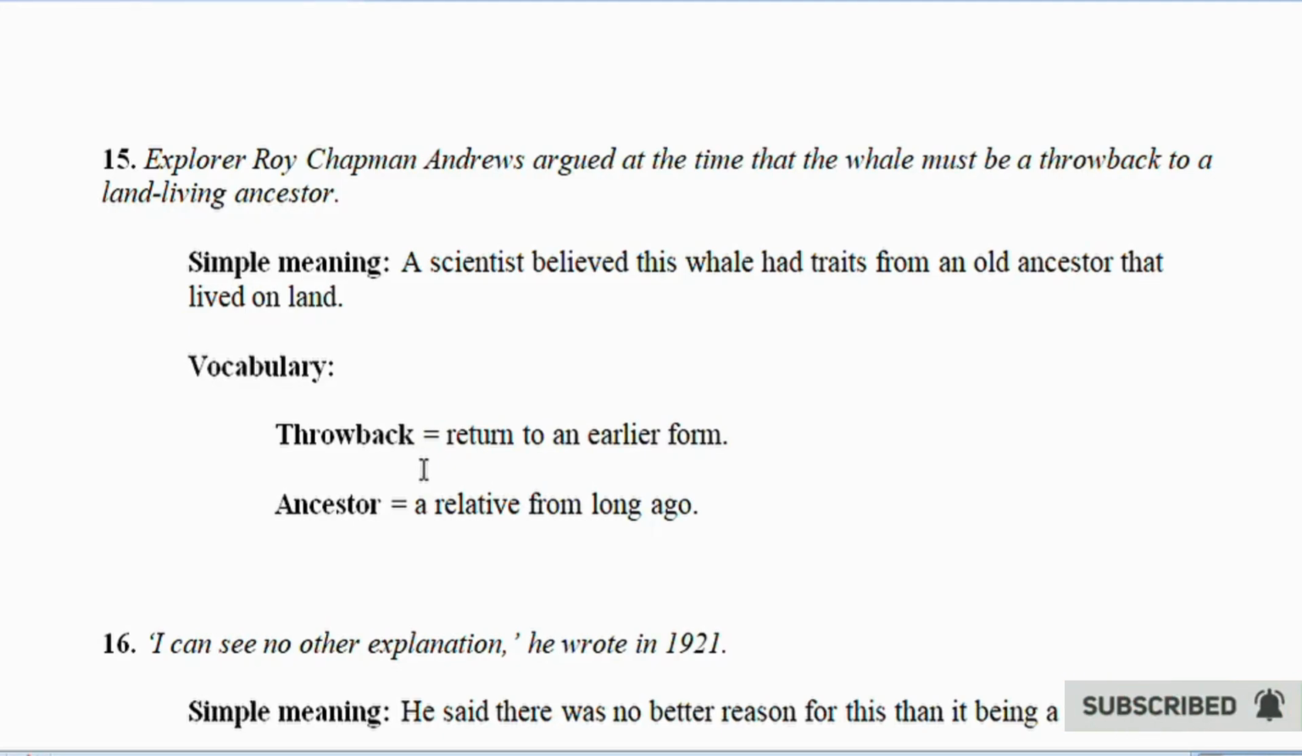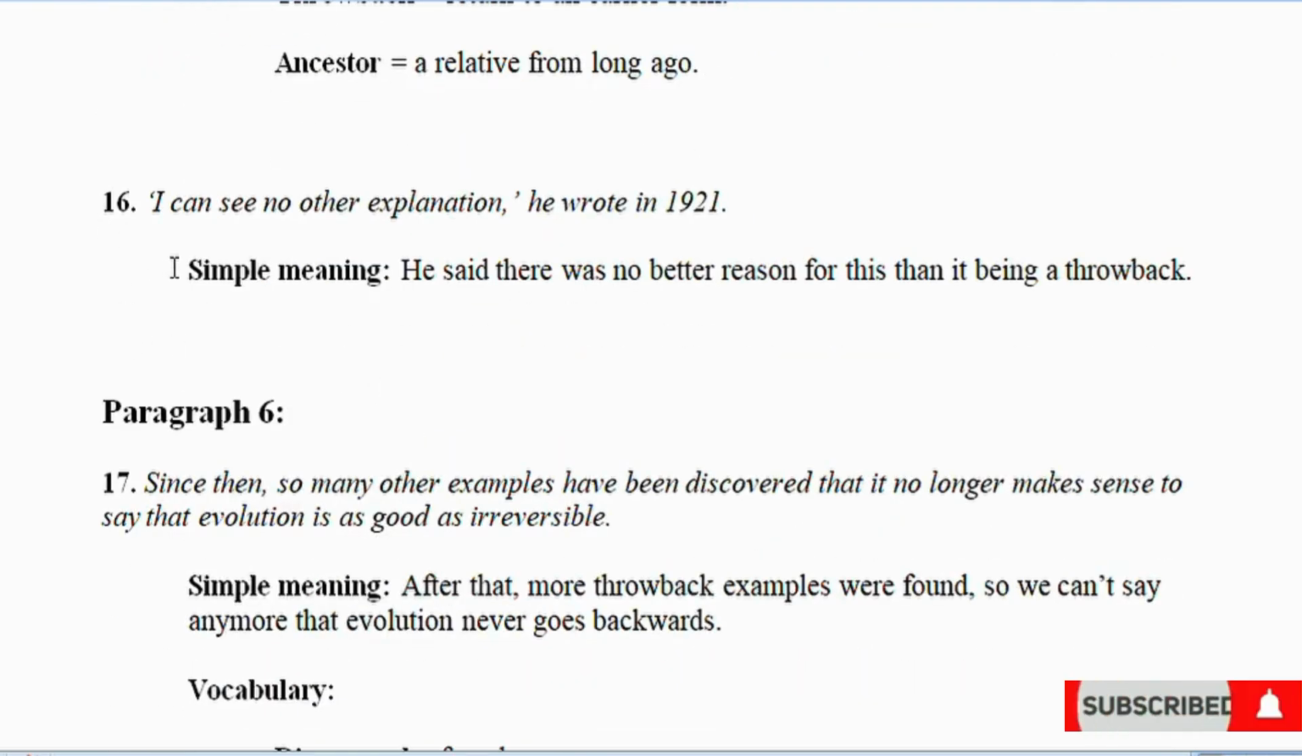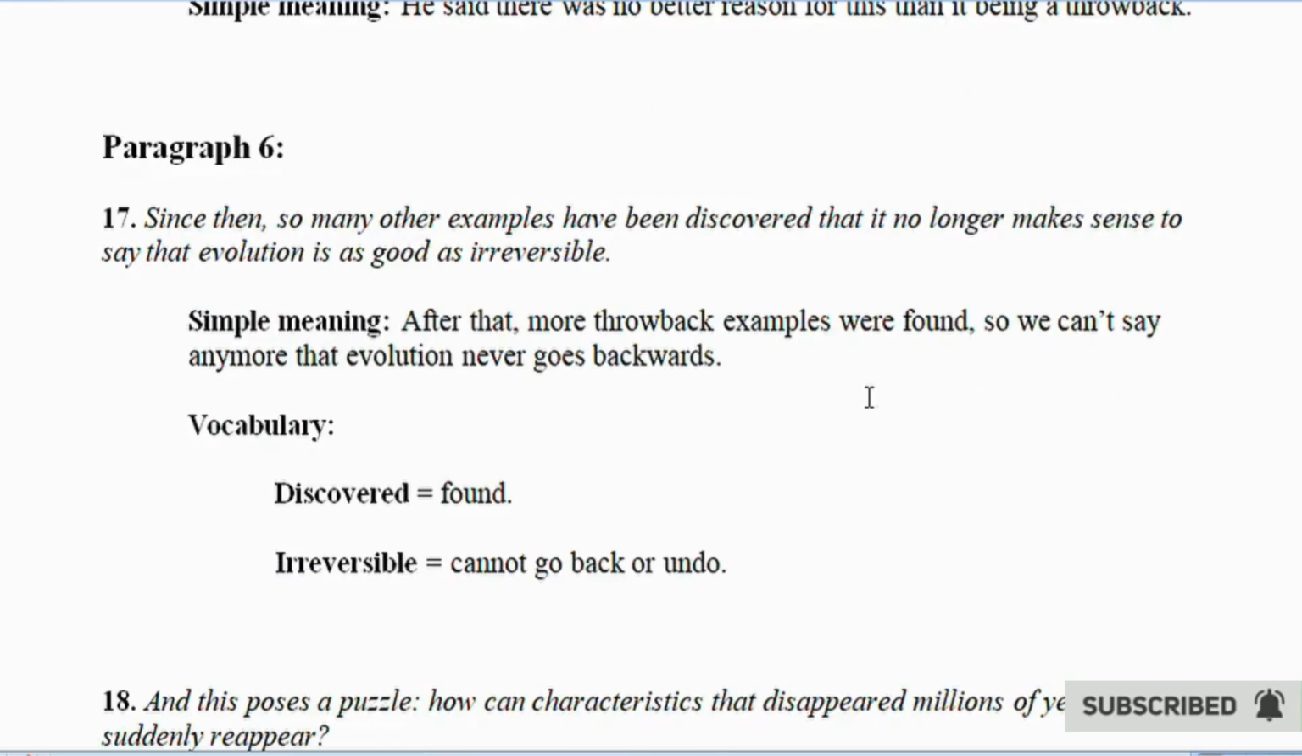Vocabulary. Throwback equals return to an earlier form. Ancestor equals a relative from long ago. 16. I can see no other explanation. He wrote in 1921. Simple meaning, he said there was no better reason for this than it being a throwback.